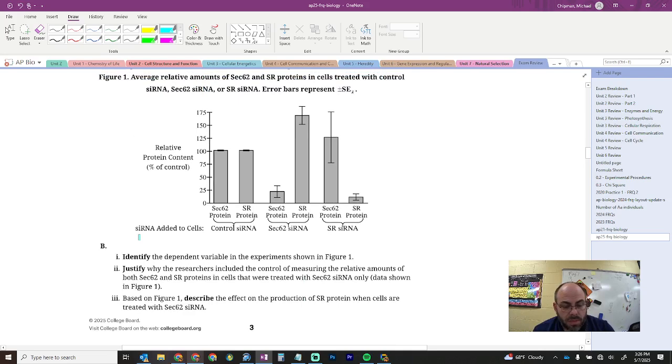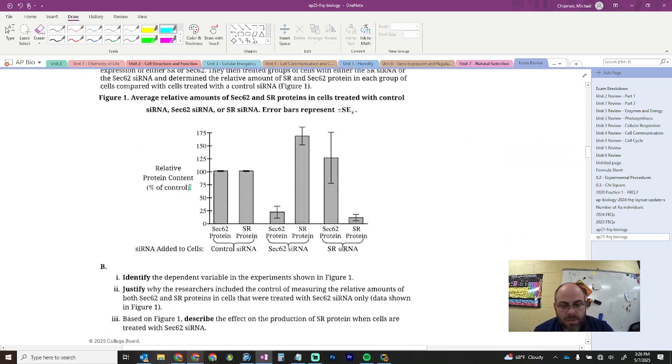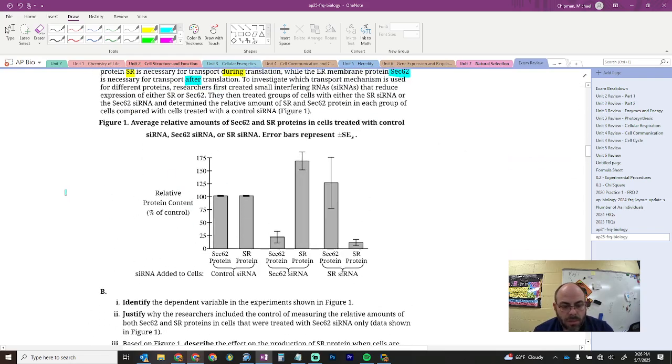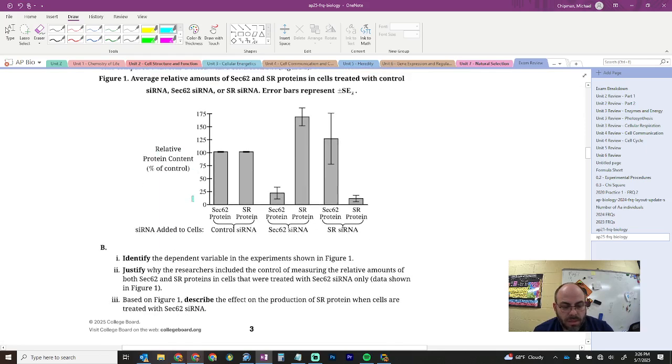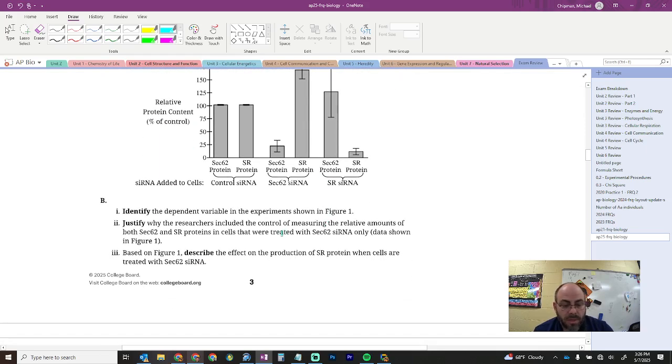Let's look at part B1, however you say that. Identify the dependent variable in the experiments. Dependent variable is always on the y-axis. I'm not even going to go up here, I'm just going to look at the y-axis, right? Relative protein content, percent of control, is all my answer is going to be.